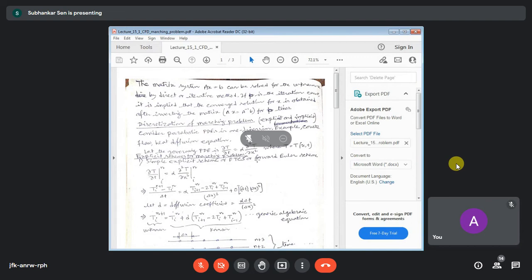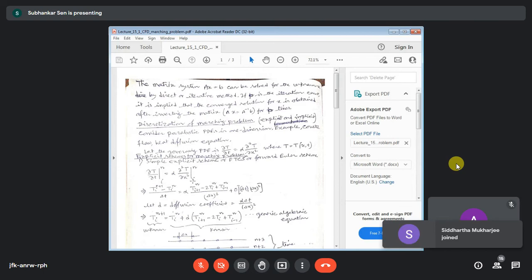When we have unsteady state equations, we have two indices. One is the index for the time level, denoted by the symbol small n, and the spatial coordinates or nodal coordinates are denoted by the index small i.